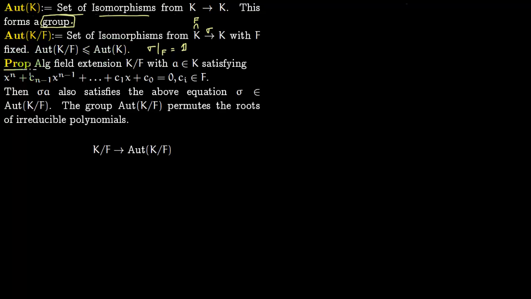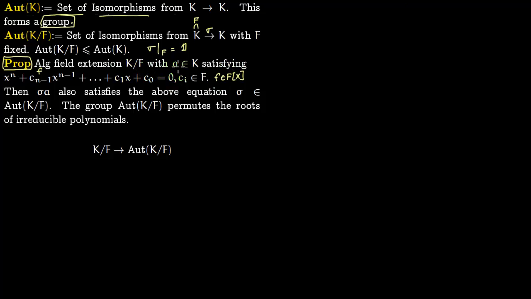So we come to the first proposition. The first proposition basically says you have an algebraic field extension K over F, and you have a which lies in this big field K, which satisfies the following equation. Say this is the equation of some polynomial f. So this is f of x, and each Ci is an element of F. So basically we are saying this polynomial f lies in F of x. So coefficients are taken from the field F.